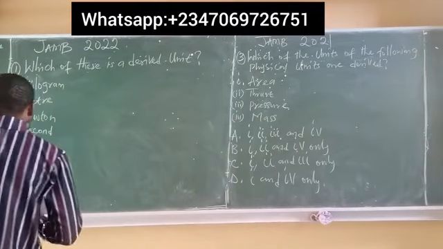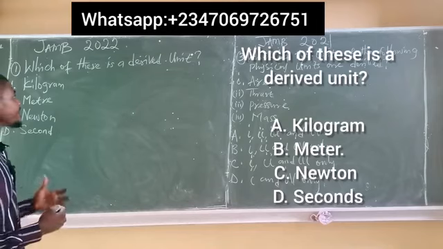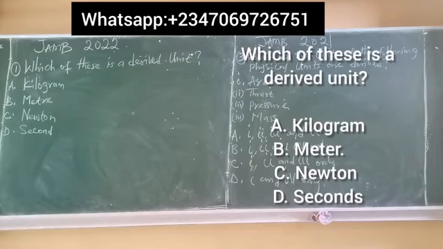The very first question in the JAMB 2022 questions says, which of these is a derived unit? Which of these is a derived unit? Option A says kilogram, option B says meter, option C says newtons, option D says seconds.